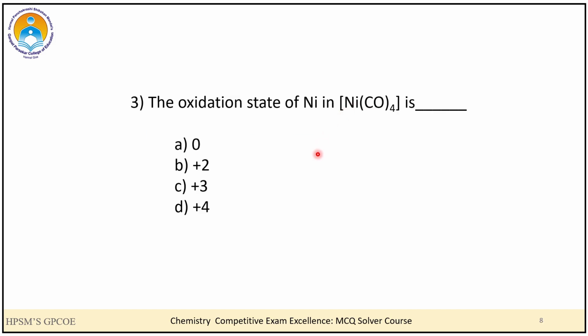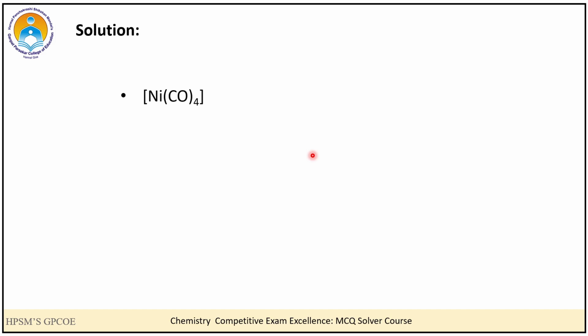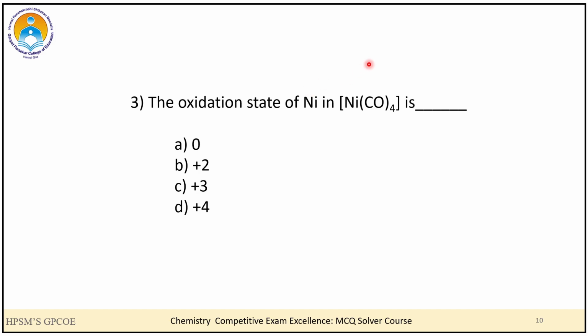Let us go to the next question. The question is, the oxidation state of nickel in tetracarbonylnickel(0) is. So we have these options with us. Again, let us say the oxidation state of nickel over here is X. And so we get this particular equation, X plus 0 into 4. Now 0 because we know that the carbonyl ligand is a neutral ligand and there are 4 such ligands, and that is why we get 0 into 4. And overall the complex is neutral, so we put it equal to 0. When we solve this, we get X is equal to 0, and hence in this case the correct answer is A, that is 0.